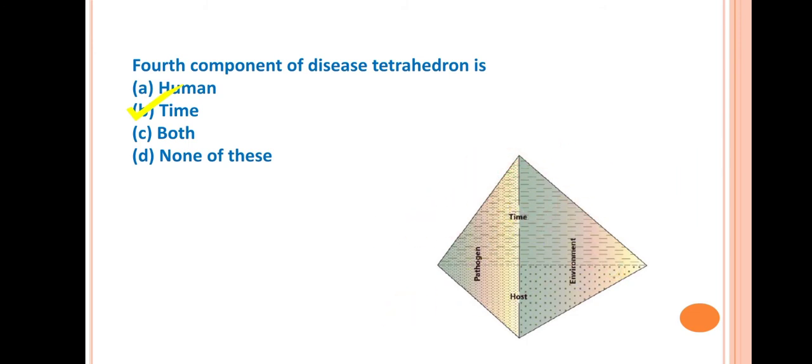We are familiar with the disease triangle, which consists of the pathogen, host and environment. And this disease tetrahedron consists of an extra element, that is time. Whereas the disease pentagon consists of another element, that is the human. So there are five components which regulate disease development: the pathogen, host, environment, time and finally the human.